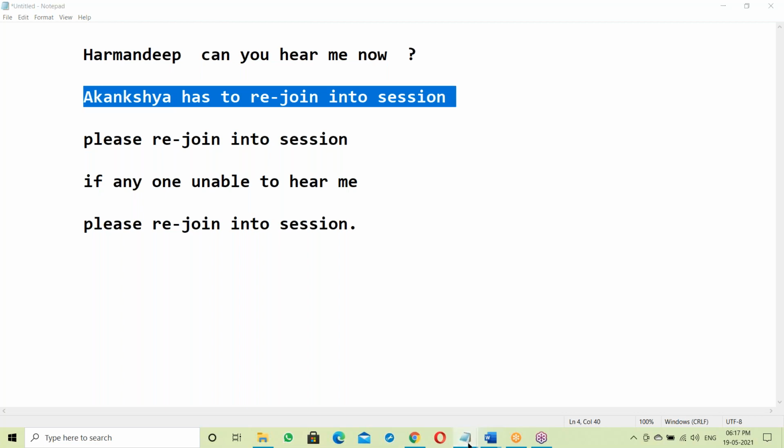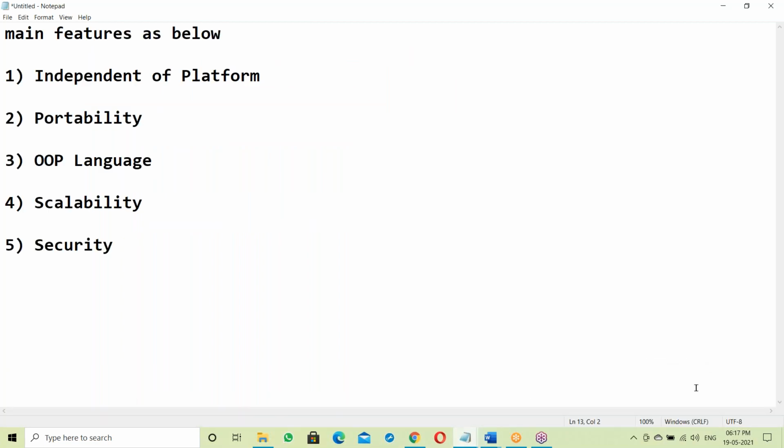Okay, let us start the session. These are the main features: independent of platform, portability, OOPs language, scalability, security.